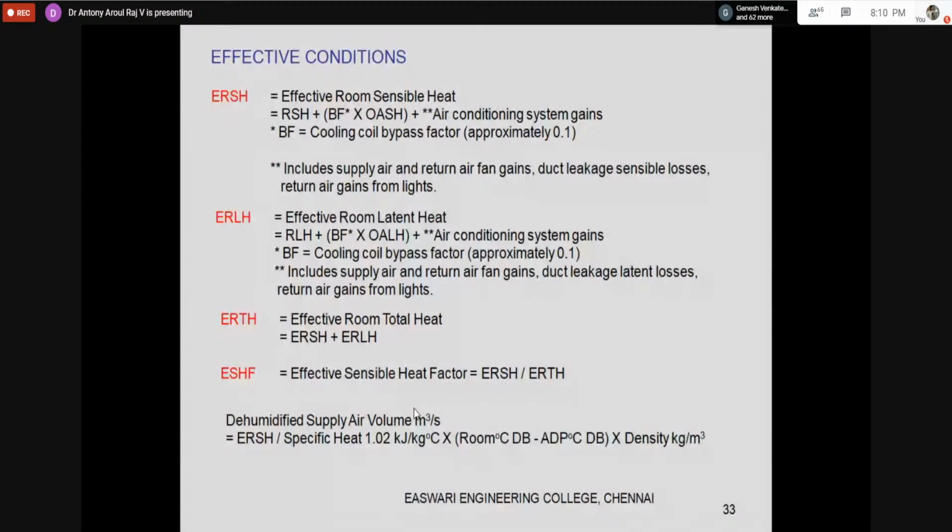So this is about the summer air conditioning system. Whenever I am discussing a topic, I also discuss some part of the topic that I am going to discuss subsequently. So in the summer air conditioning system, I have discussed some topics which will be useful for heating and cooling load calculation, that is effective room sensible heat, grand total heat, and dehumidified air CFM. We will discuss these in detail tomorrow. What are all the components we have to understand, that I have discussed now.